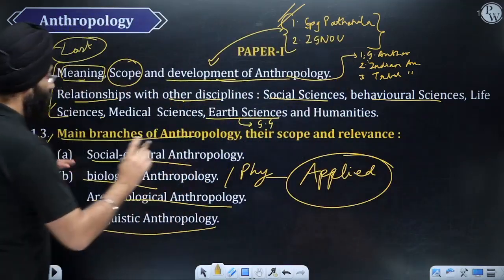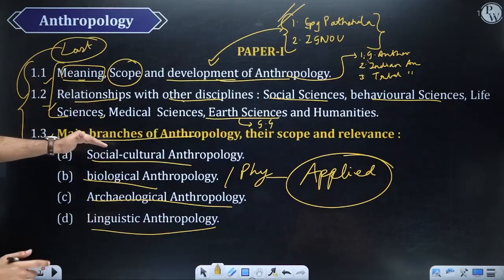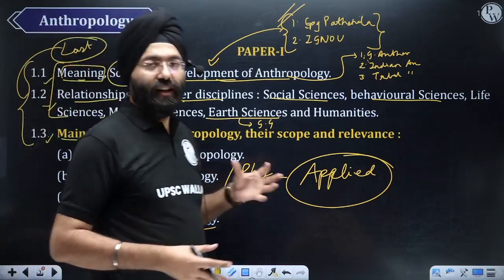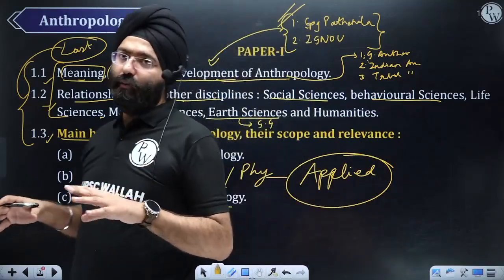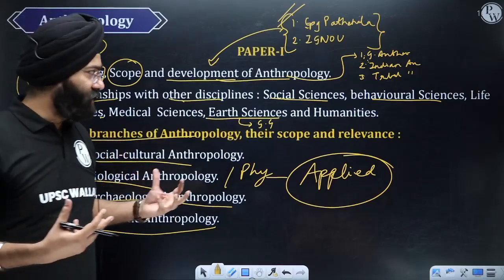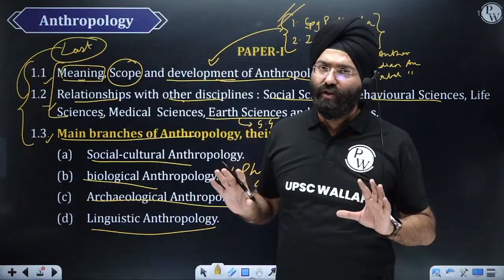Now see, this is the first topic. Now we are going to actually study each dimension in detail, right? So remember one thing: when we start the lectures, in the starting, we are just going to mention what anthropology is, briefly.